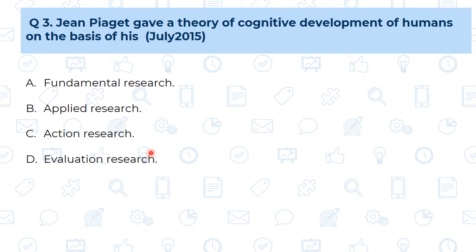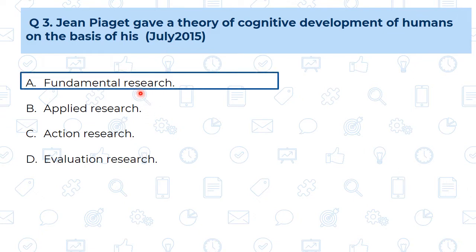As we have studied earlier, fundamental research give rise to the formation of the theories or the laws or any kind of principles. And here also Jean Piaget developed the cognitive development theory. So this part is coming under the fundamental research. So our correct answer is A, that is fundamental research.